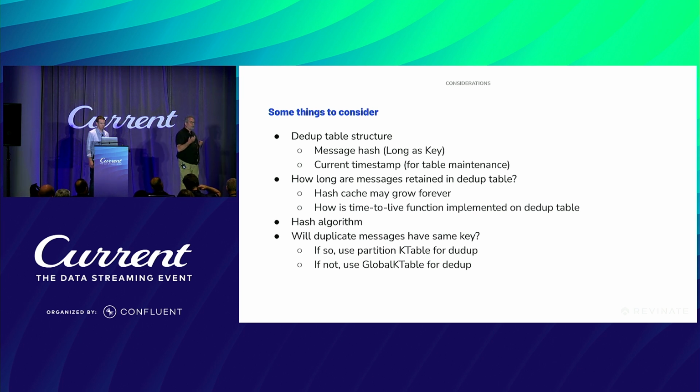And the reason for that is that we want to be able to clean this table up. If we don't clean this dedupe table up, it's just going to grow forever. And as Daniel pointed out, what we usually see is that a message will arrive at midnight, and then we'll see a duplicate of that at 1 o'clock, at 2 o'clock, 3 o'clock, up until midnight again. And then we won't see it again.